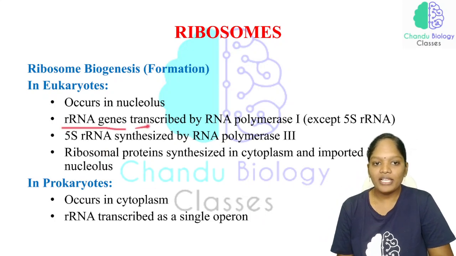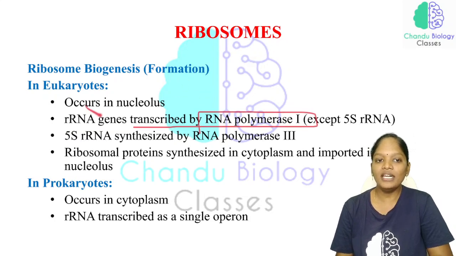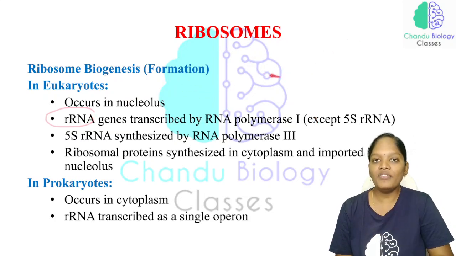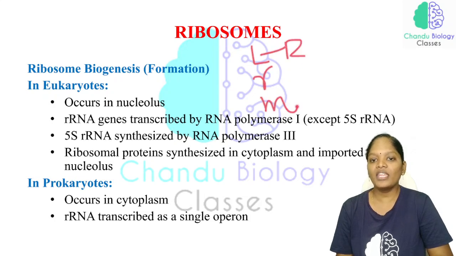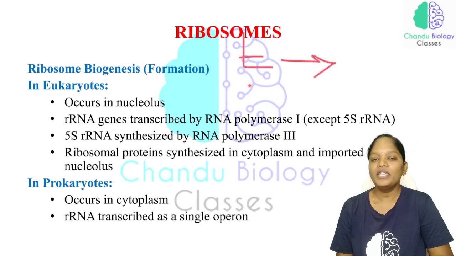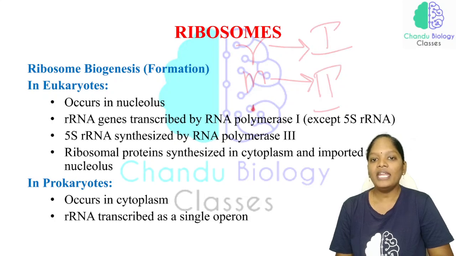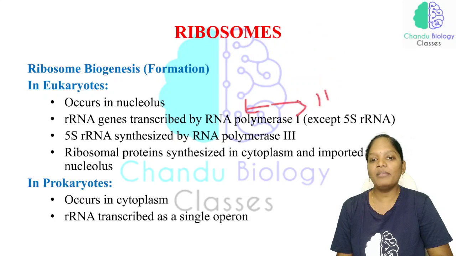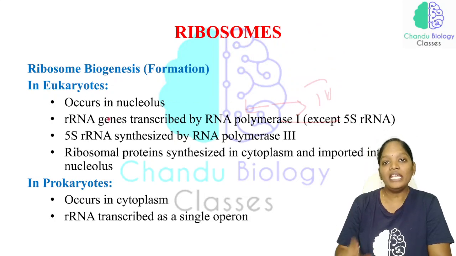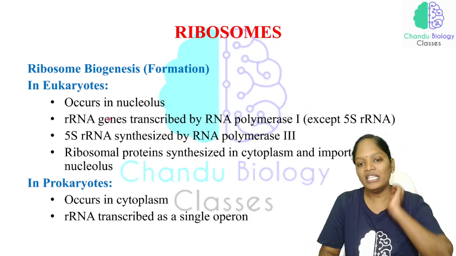The rRNA genes are transcribed by RNA polymerase 1. We have three types of RNA: tRNA, rRNA, and mRNA. mRNA is synthesized by RNA polymerase 2, rRNA is synthesized by RNA polymerase 1, and tRNA is synthesized by RNA polymerase 3. And each subunit is also synthesized by a different RNA polymerase.